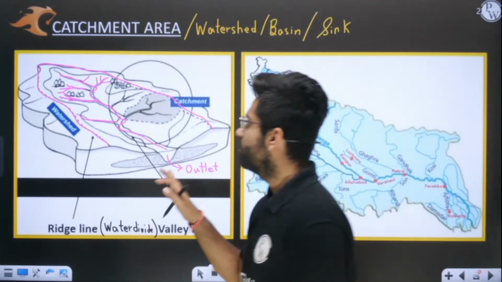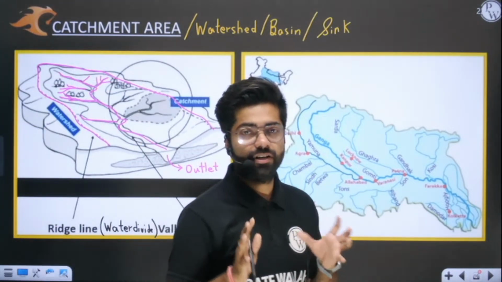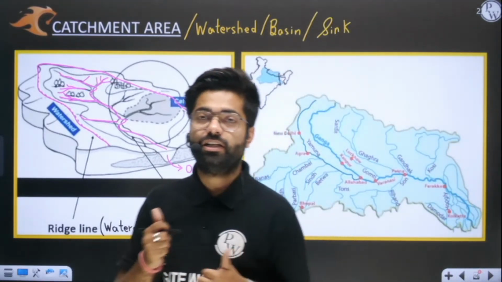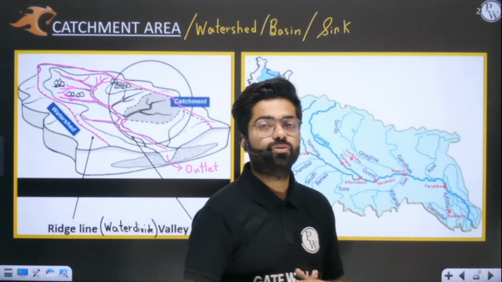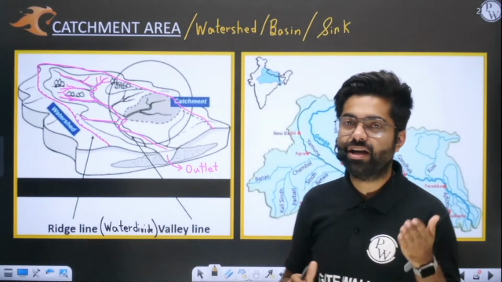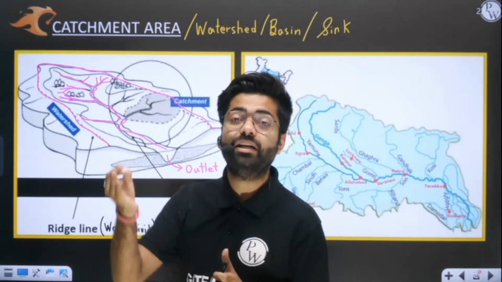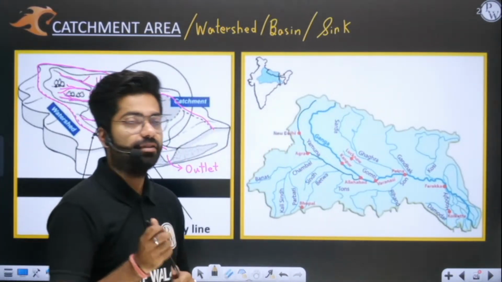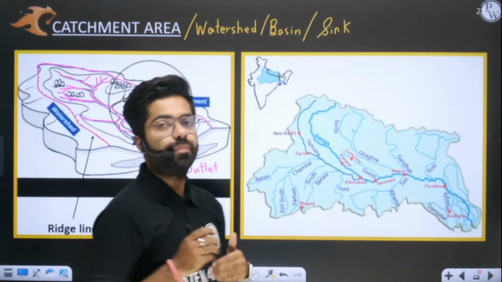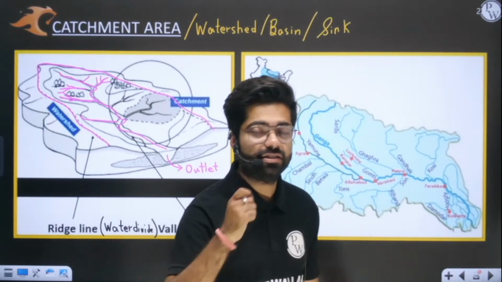Then we went on to the catchment area: what is a catchment area, what is a watershed, what is a basin, all are one and the same. Firstly I told you about the ridge line, the watershed divide line. It is the highest line, and the lowest line is your valley line. Water starts flowing from the highest line to the lowest line. All the water falling into this catchment area will ultimately drain into the main stream and reach the outlet. The time required to reach the outlet depends on what sort of catchment it is, its shape and its size.